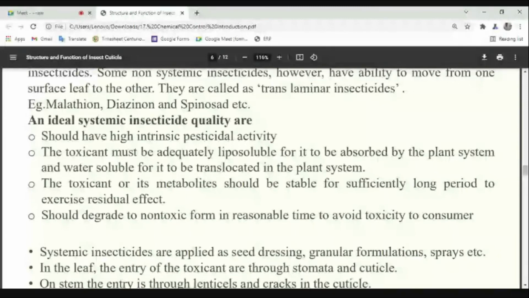Yes or no? Yes, sir. Instead of telling all of these things, it has written only that it should be stable. Instead of writing not very less, not very high, they have written stable. Yes or no? Then next one is what?